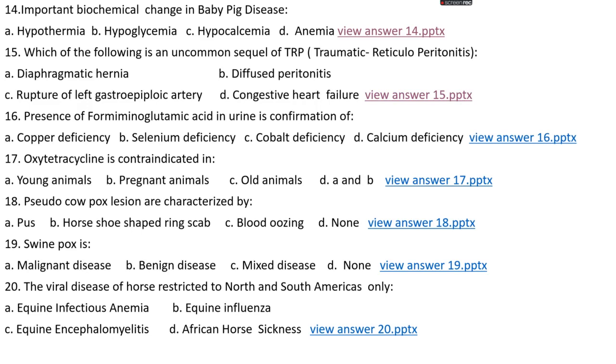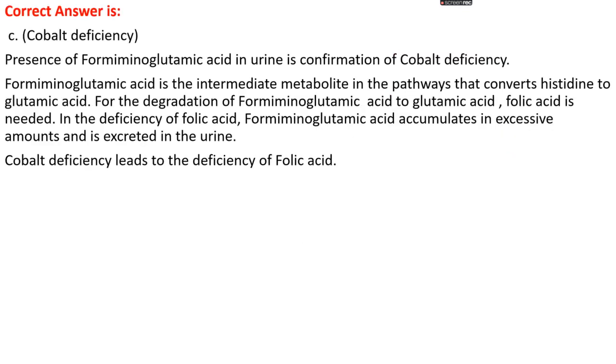Question number 16. Presence of formiminoglutamic acid in urine is confirmation of: option A, copper deficiency; option B, selenium deficiency; option C, cobalt deficiency; or option D, calcium deficiency. The right answer is option C, cobalt deficiency.